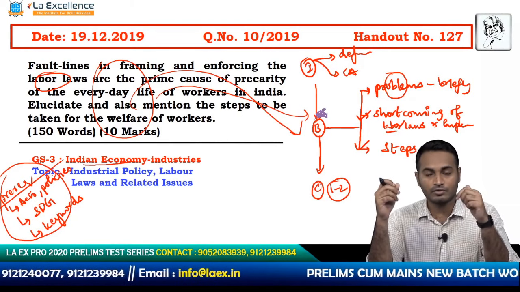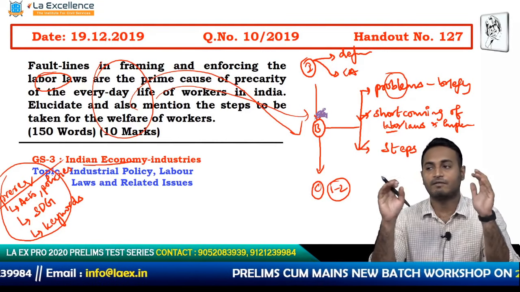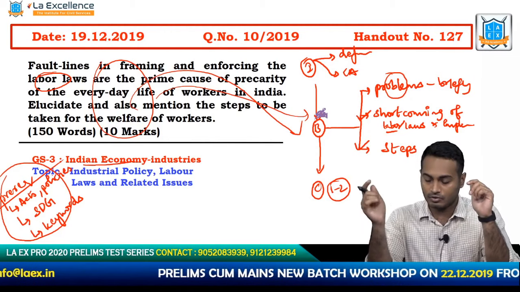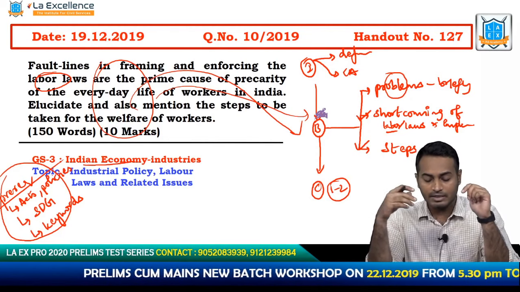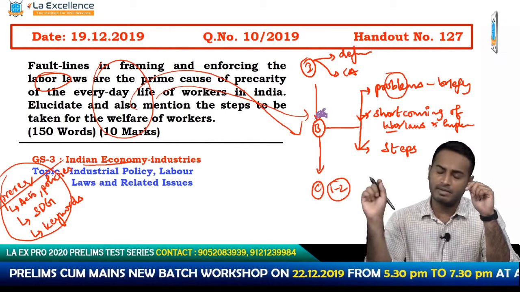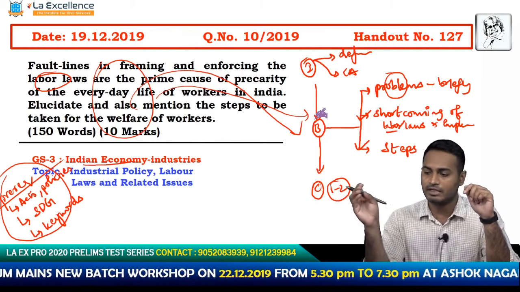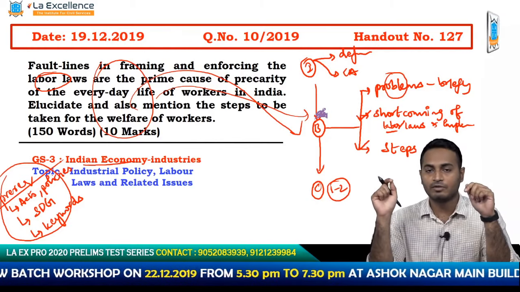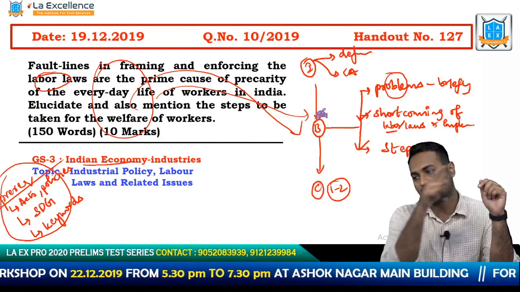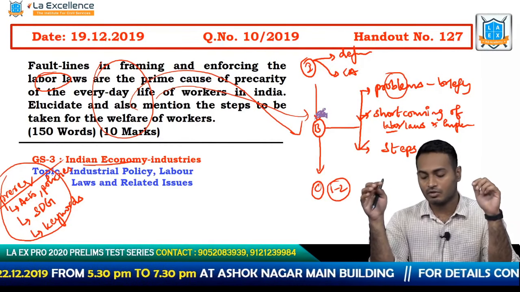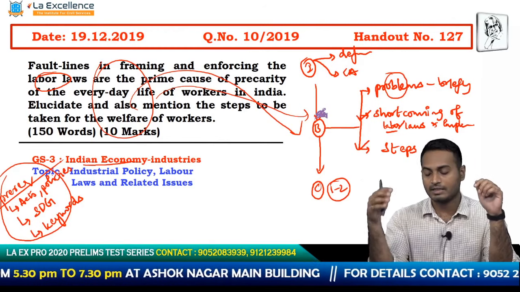Okay, so once you do that, he has a basic understanding of the factual depth and the conceptual depth you have. That is the definitional approach. The current affairs approach is to talk about some incident in recent times where the laborers have faced a problem, and you could talk about the labor laws as a cause of this problem. So you could also introduce your answer in that particular way.